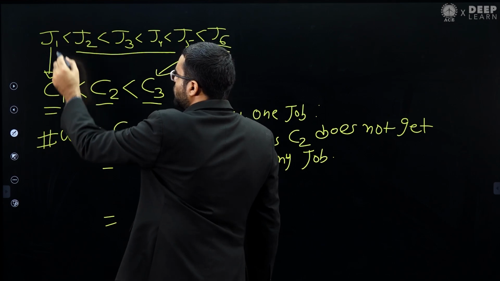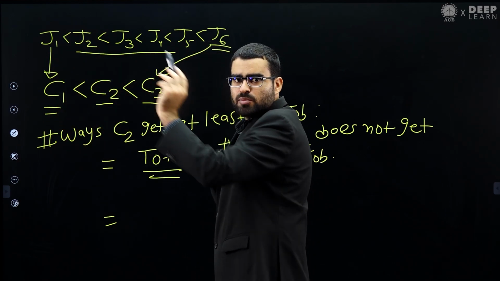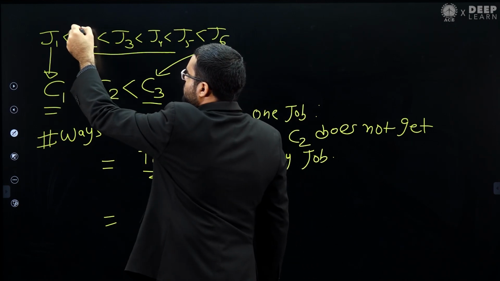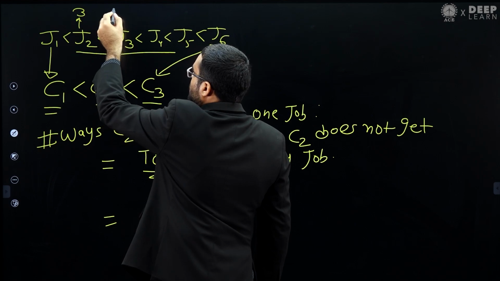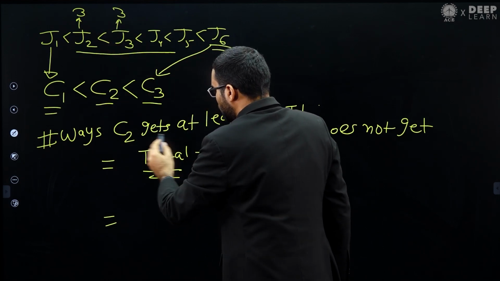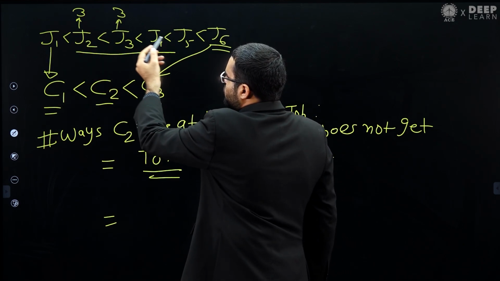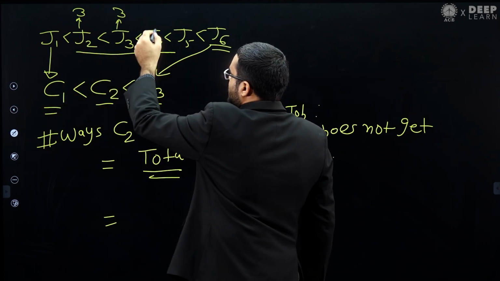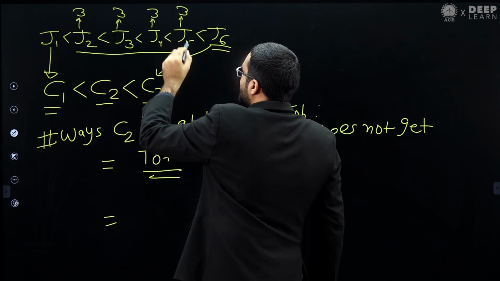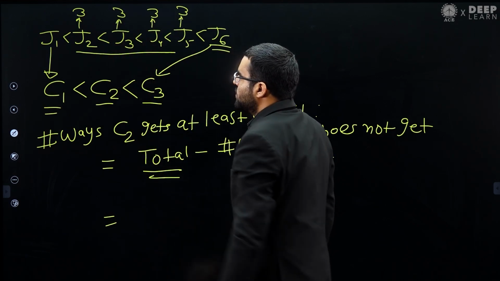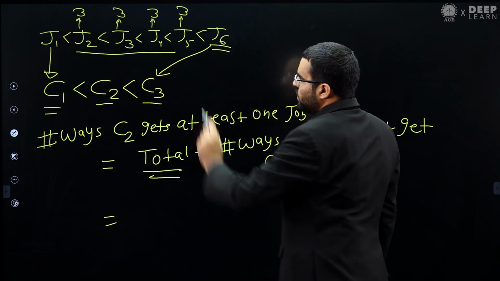For J2 I can give it to C1, C2 or C3, any of these computers, so I have 3 choices. For this job also I have 3 choices because I want to find the total number of distributions of these jobs to these computers. For example, this J3 I can assign to any of these computers. So for each job we have 3 ways.